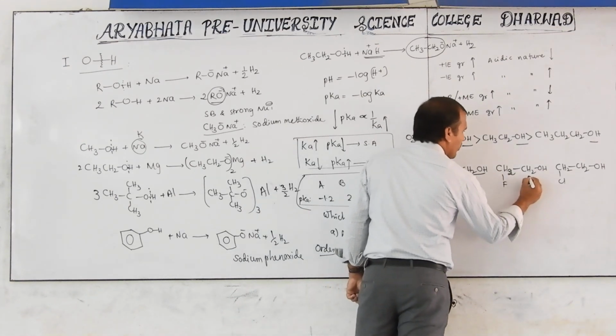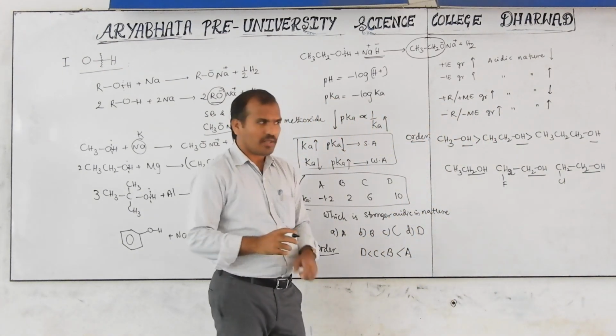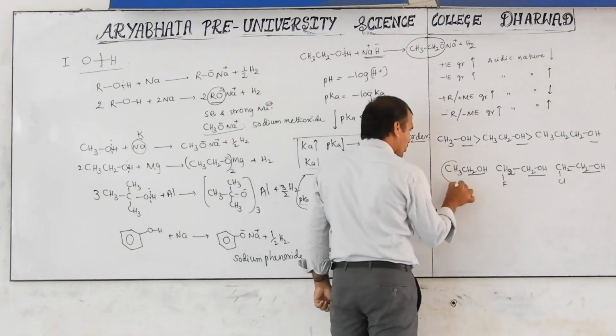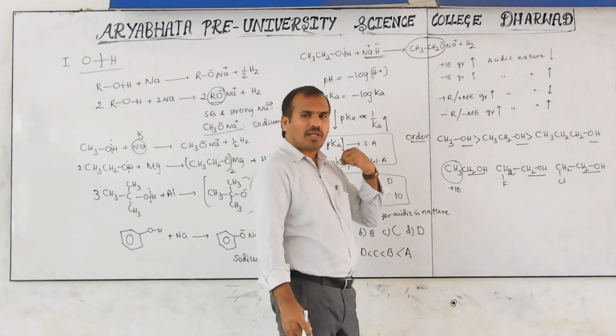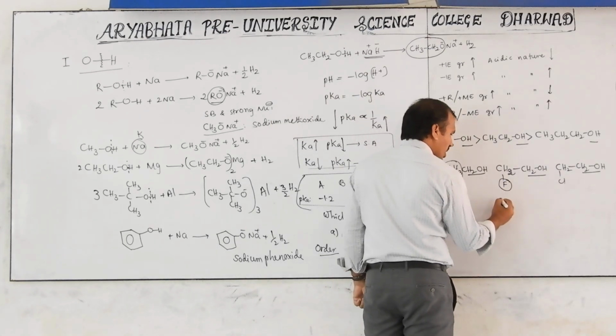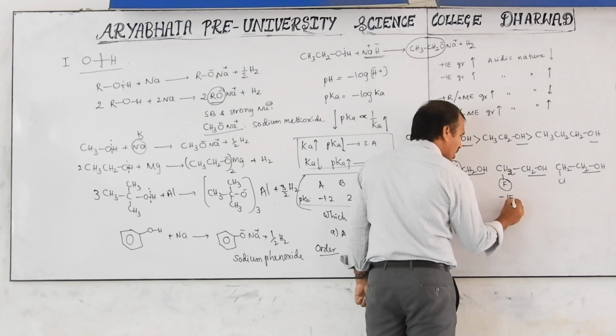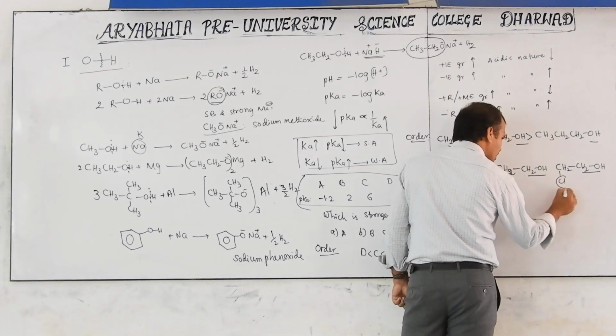This part is the same, CH2OH, CH2OH in all cases the same. But this is methyl. Methyl is which type of group? Plus I group, which means electron donor group. This is F, electronegative, minus I group. This is also minus I group, Cl.